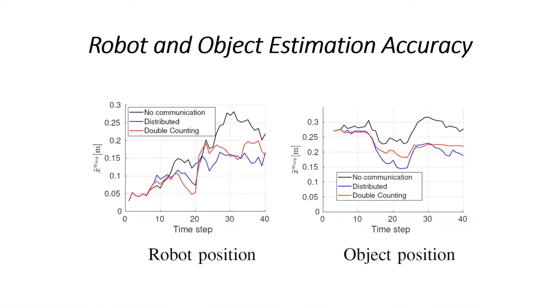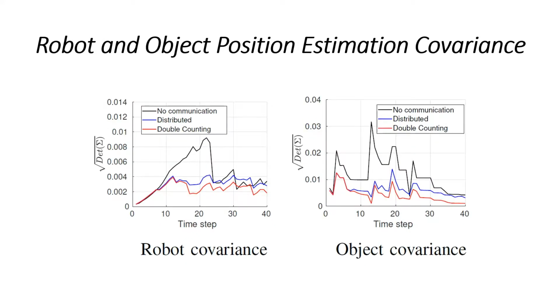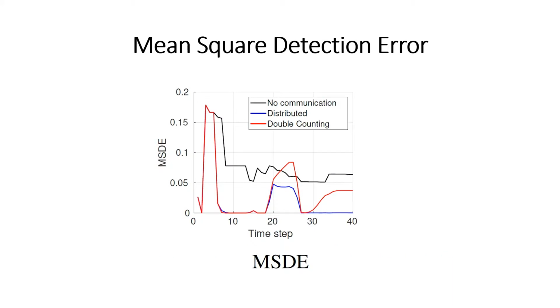Now we show graphs that were also presented in the paper. We compare the cases where robots don't communicate between each other, where we do have double counting, and when our full algorithm is activated. So we compare localization accuracy in the first graphs. In the next, we present the measure for estimation covariance, and in the third, we use a metric to show how accurate our classification results are. We use the MSDE metric for that.